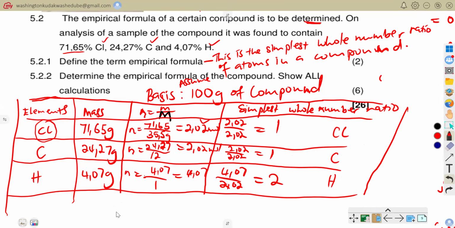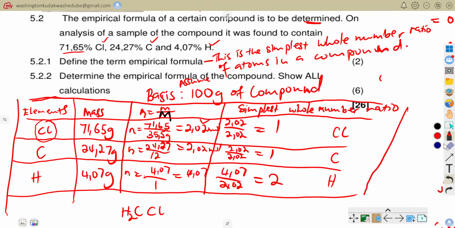So my empirical formula would be, I would take H, C, and then Cl, and then this one would be 2.